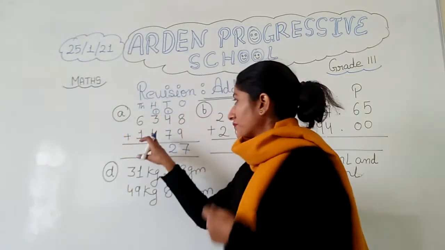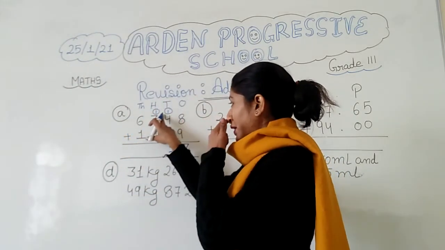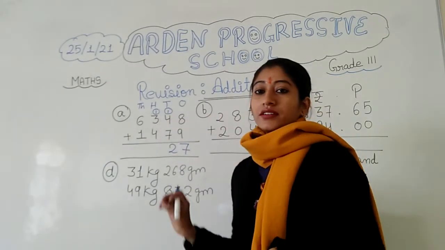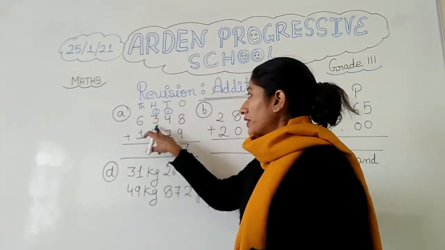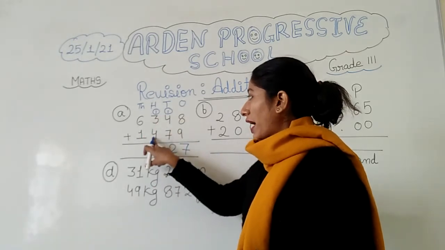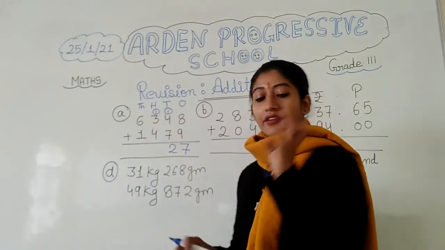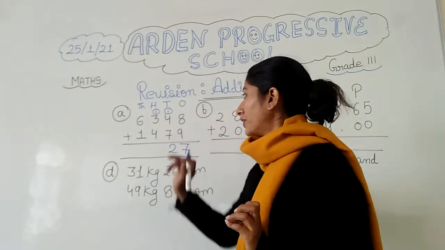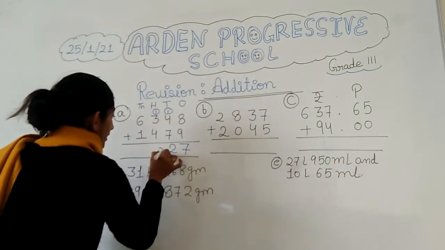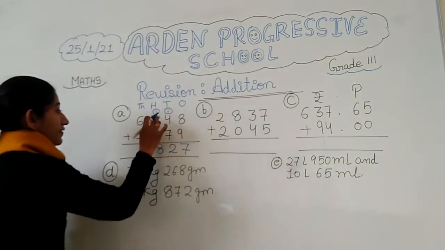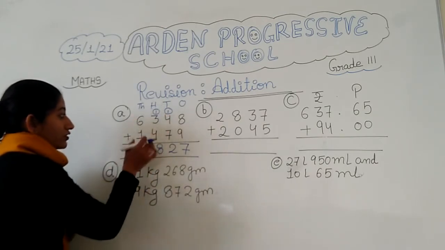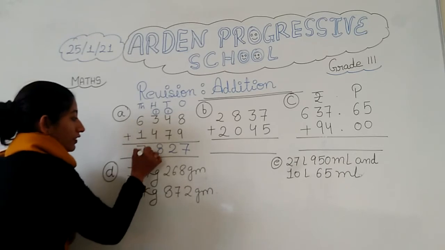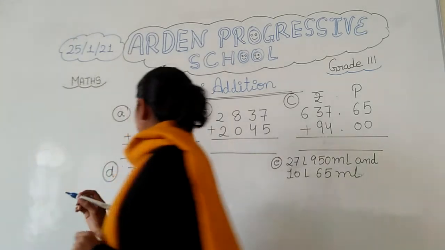Now this is 4, this is 3, and this is the carry 1. So we have to add all these: 3, 4 and 1. Count after 4: 5, 6, 7 and 1 more is 8. So what will come here? 8. No number is carried here, so we simply add 6 plus 1, and we get 7. So what is the answer?